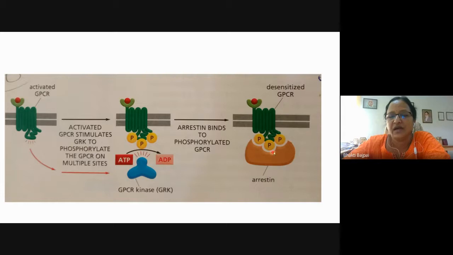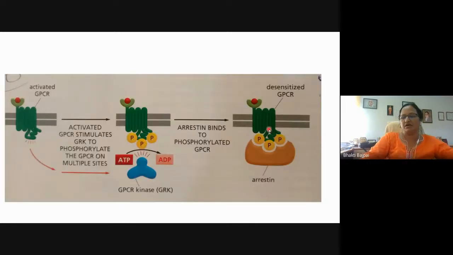So the arrestin binds to the phosphorylated GPCR, so that now the receptor has been modified, and though the ligand is bound here, now it cannot interact with the associated enzyme or the ion channel, like we have seen in the case of the adenylyl cyclase or the phospholipase C beta or the calcium pump.